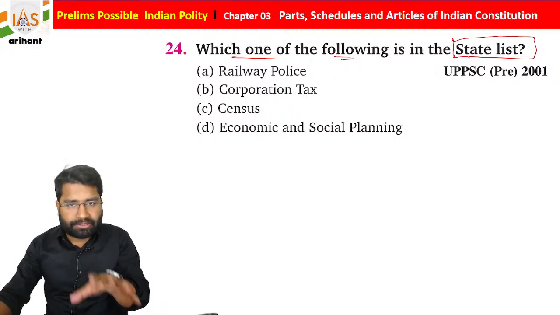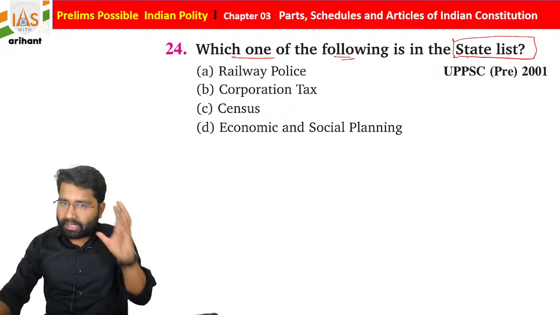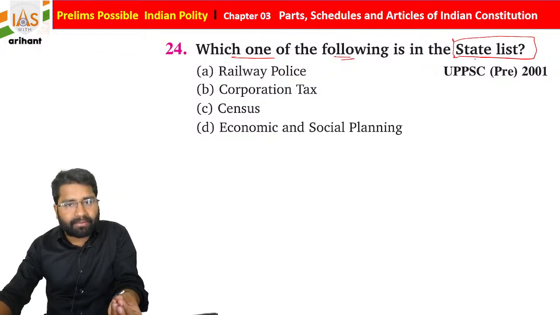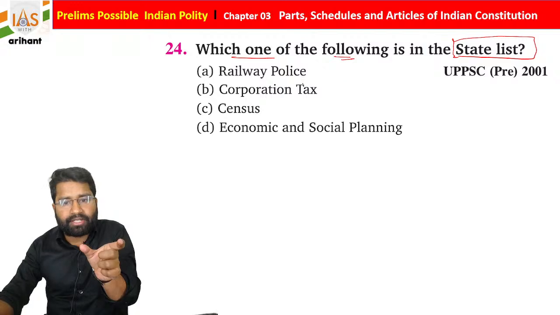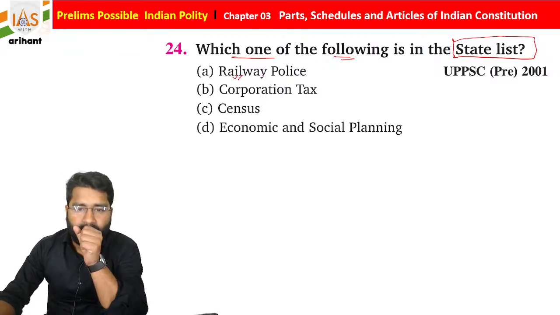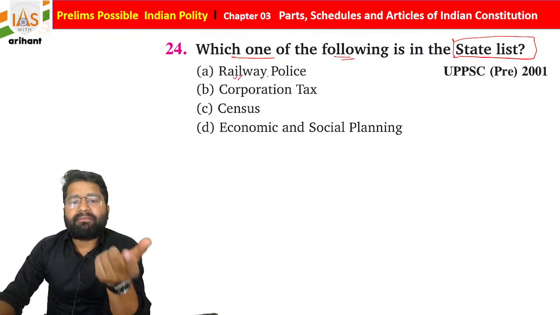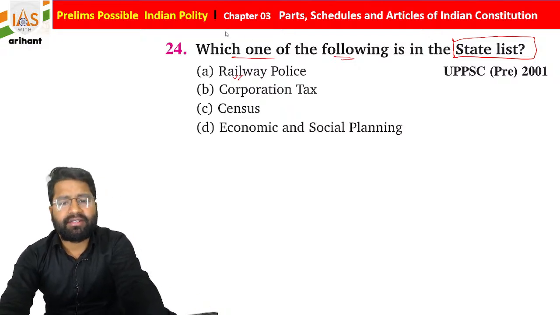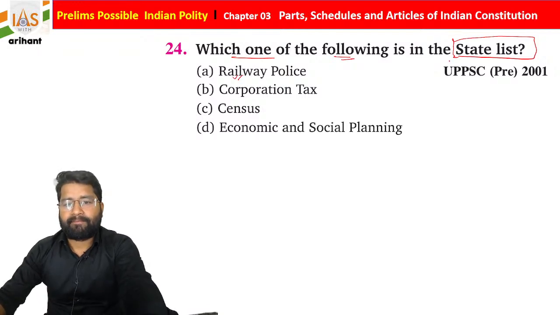So you have to keep your body calm and your brain a little progressive to think. If there is a matter, let's suppose railway police, RPF, is it a matter of the center list, state list or concurrent list? Railway police. So it is a matter of police.